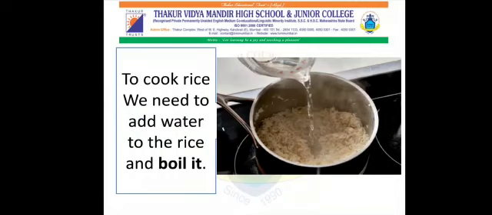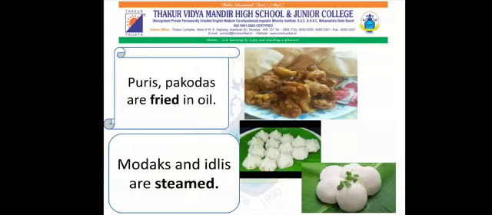To cook rice, we need to add water to the rice and boil it. So the boiling method is used to cook rice. Puris and pakodas are fried in the oil.